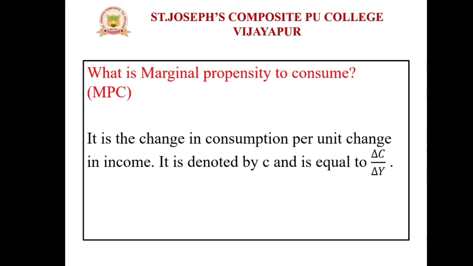It is denoted by small letter c, and that is equal to delta C divided by delta Y. Delta C means change in consumption. Delta Y means change in income. So this is called marginal propensity to consume.